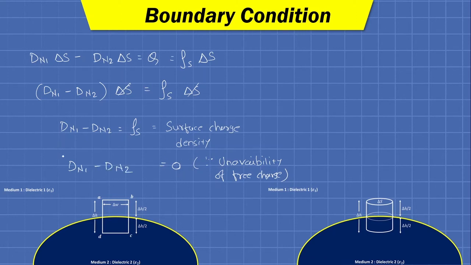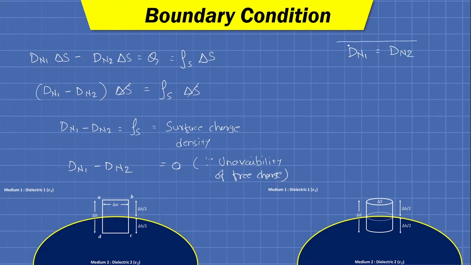See, the derivation is quite easy, but we must know the reason behind this 0. Fine. And each and everything that we have assumed is for some reason. So we need to understand the requirement as well as the conditions that we are adopting for any derivation. Okay, so having the relation dn1 minus dn2 equals 0, we can write dn1 is equal to dn2.